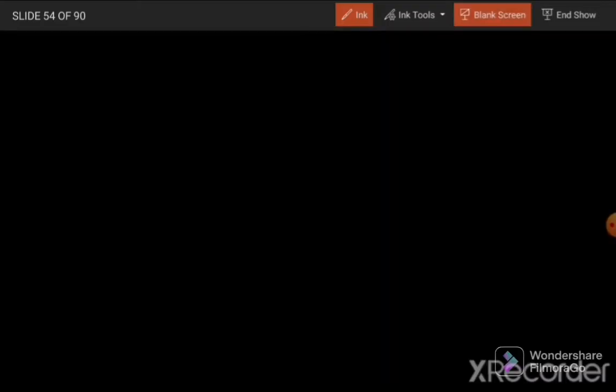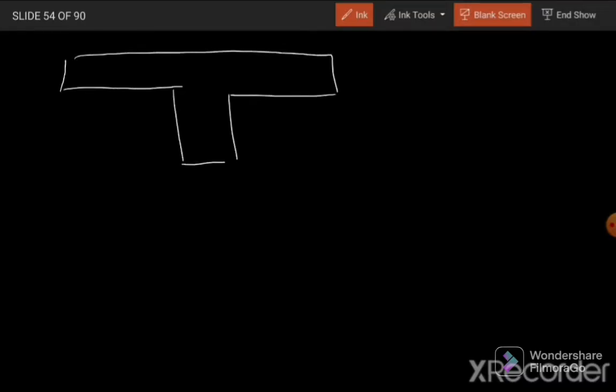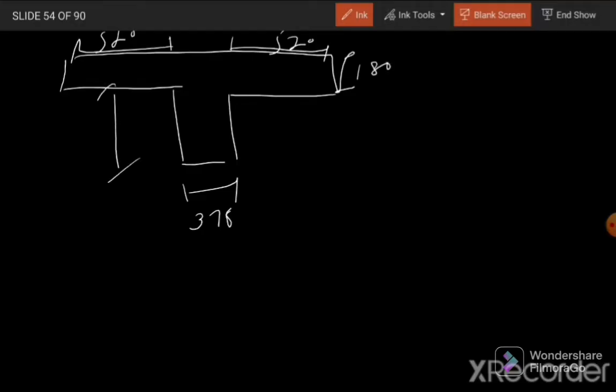And again we can calculate the second moment of area for this T beam, because in case of an interior beam it will be a T beam. Here we have the dimensions 375, this is 520, this is also 520, this is 180, and this dimension is again 520. If we want to calculate the exact value of I, first we need to locate its centroid and then calculate the second moment of area of this shape about this centroid. We can consider this figure 1 and this figure 2, and calculate the second moment of area about this axis by using the parallel axis theorem.